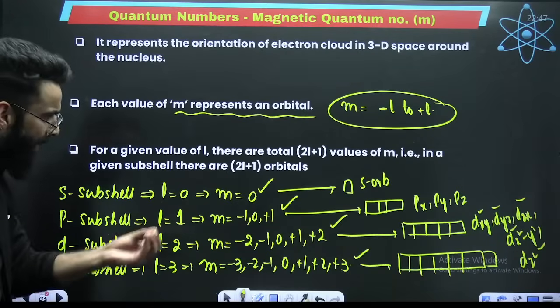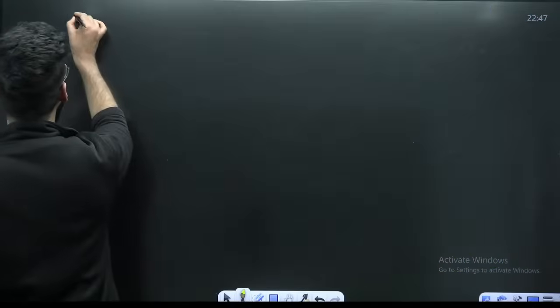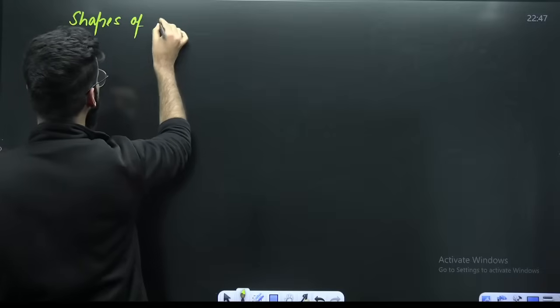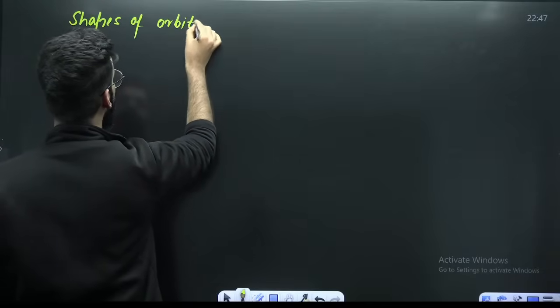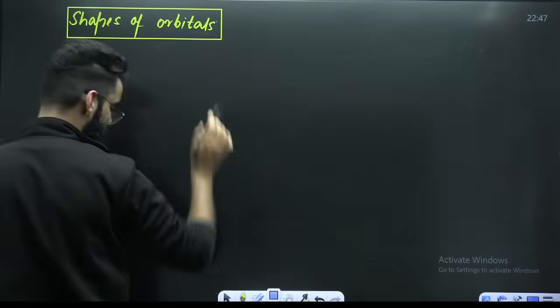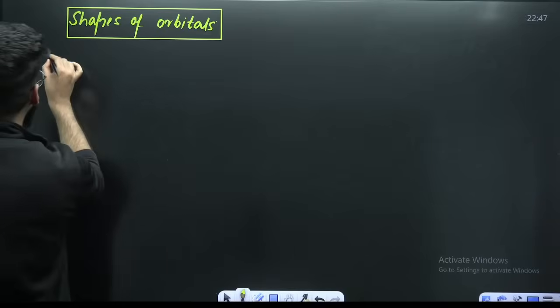Okay. Now, if you ask me, how do these orbitals look like? If I particularly talk about the shapes of orbitals, and then at the end, I'll talk about the spin quantum number. So we have got S orbitals.